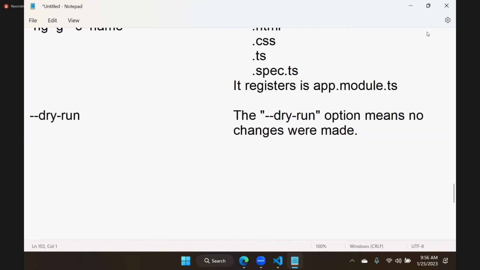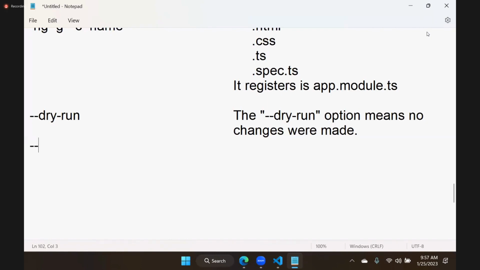Some people don't create a CSS file. They put CSS in TypeScript and they put only the HTML file and TS file. That means styles can be inline. Sometimes they put the CSS file separate and the HTML code inside the TS only. That means template can be inline, styles can be inline, all can be inline. There are so many options. We just have to put an option like this.